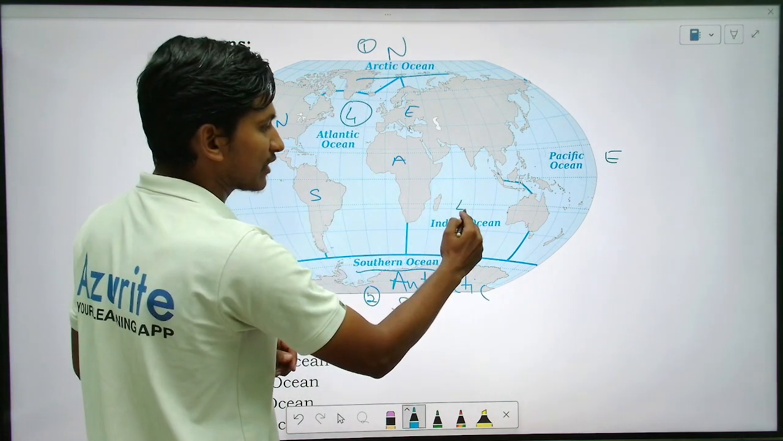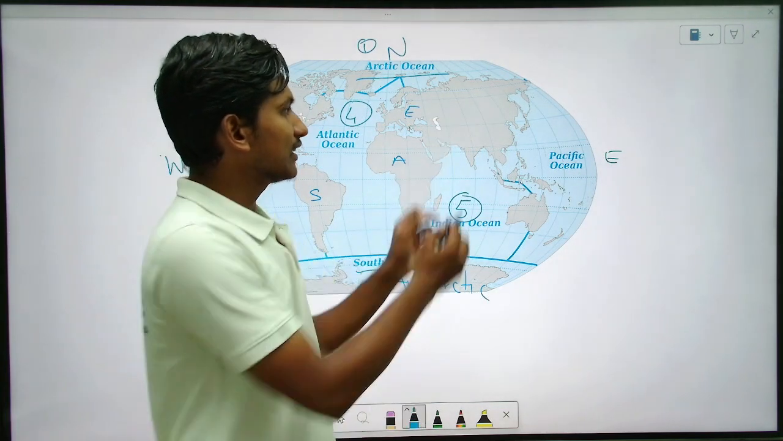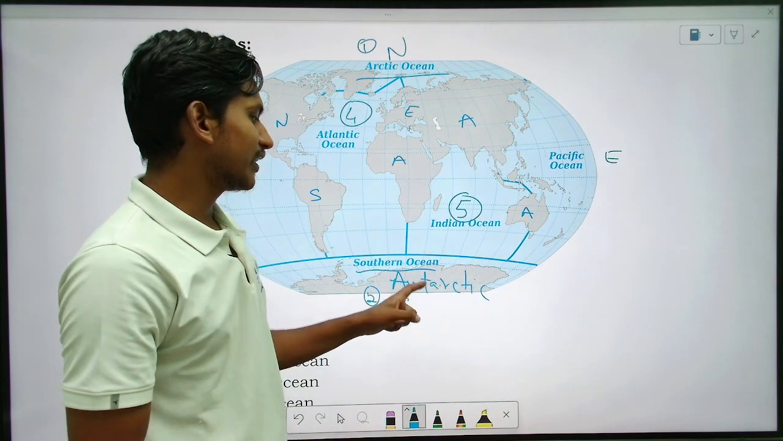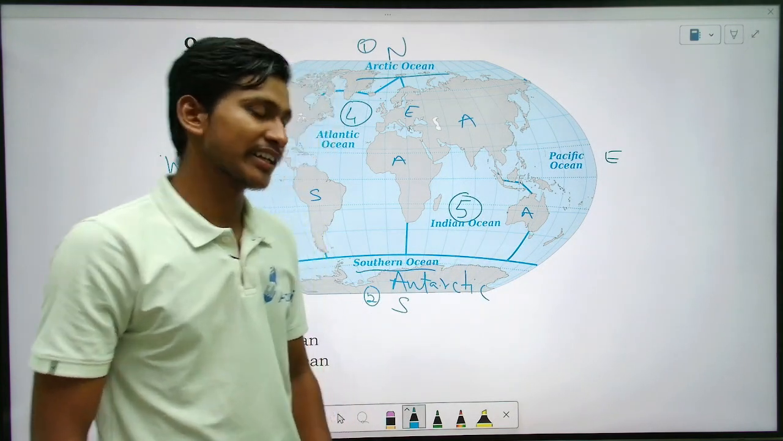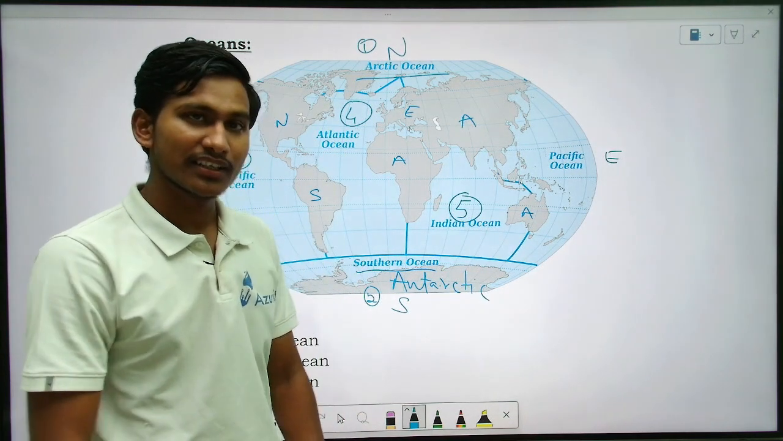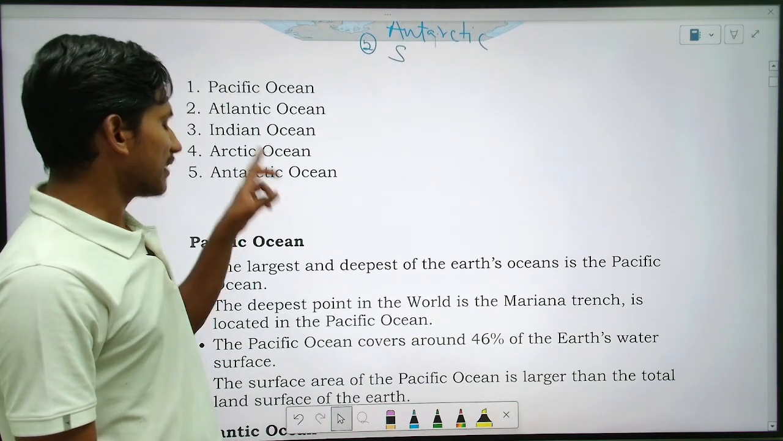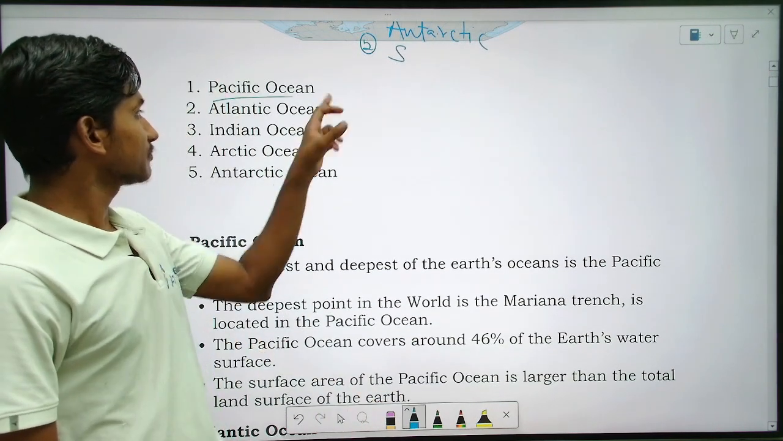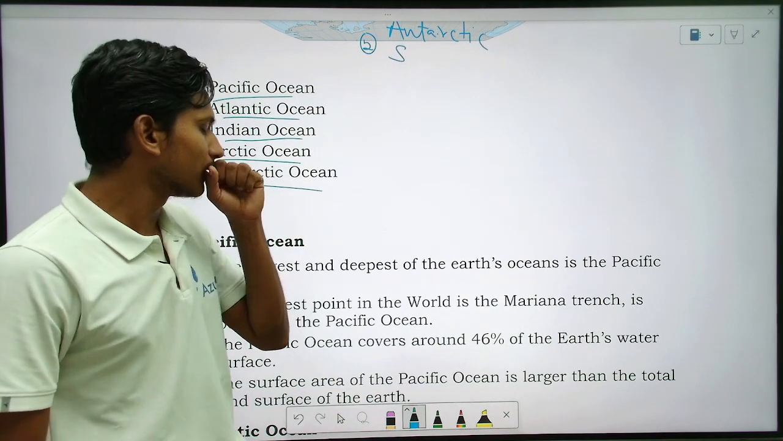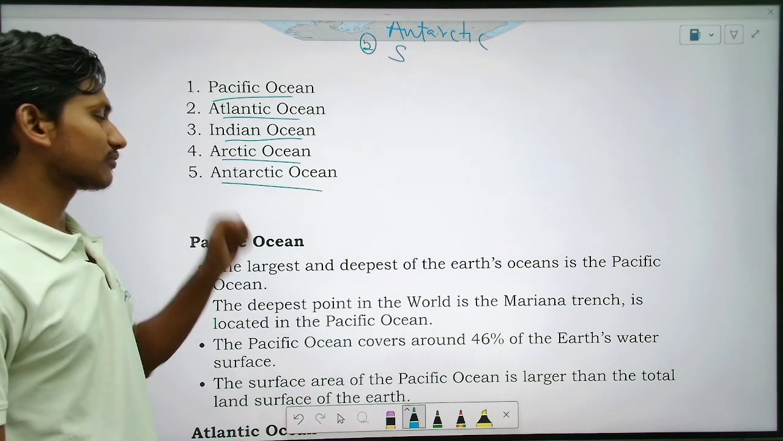Next is Indian Ocean, the fifth one. Indian Ocean is between Africa, Asia, Australia, and Antarctica, right? Then the Arctic and Antarctic Ocean. There are a total of how many oceans? Five oceans. Does everyone remember? Okay, so let us see the names. Pacific Ocean is the biggest one, then Atlantic Ocean, Indian Ocean, Arctic Ocean, and Antarctic Ocean. There are a total of five.